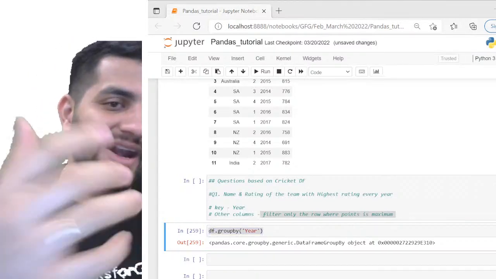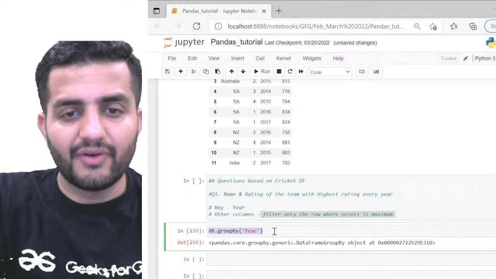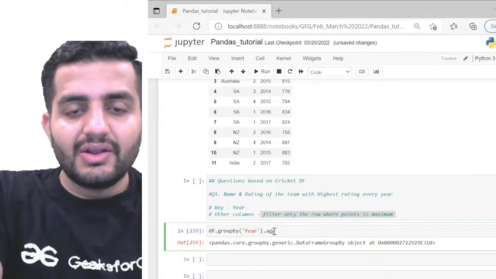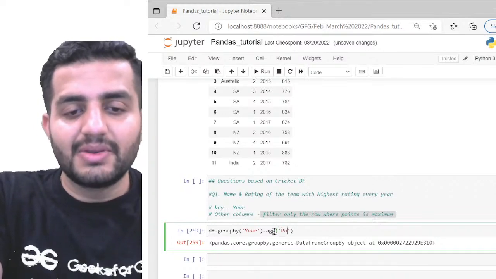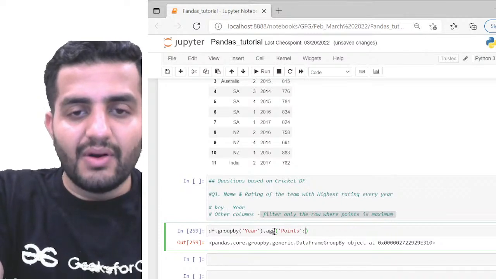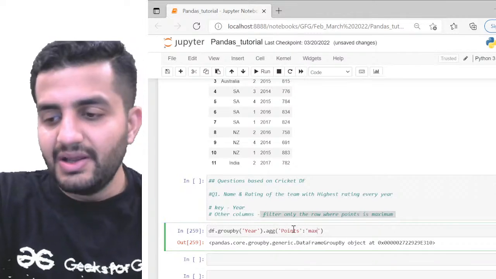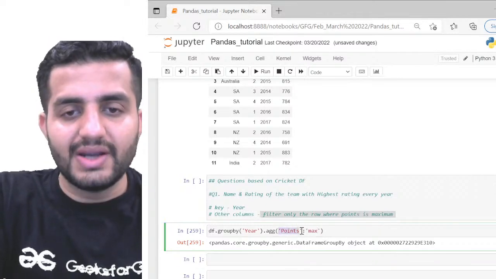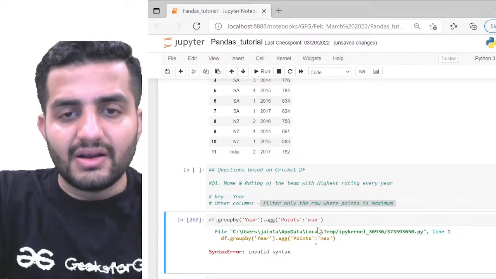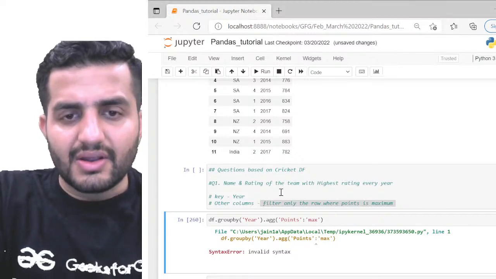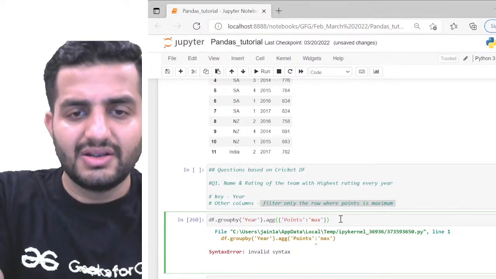But this is not the end, right? Now on top of this, I have to perform the aggregation. So on this, I will be doing dot aggregate, and in this case, I want the points to be maximum. We have already seen this format. For this column points, I want the max to be done, isn't it? Simple. So if I do it like this, okay, my bad. I think I have not written it in a dictionary format. This is wrong. So this should be in the dictionary. So now this is fine.